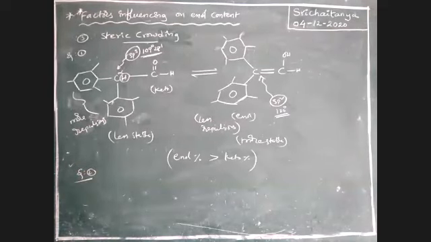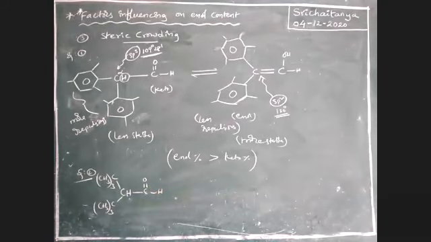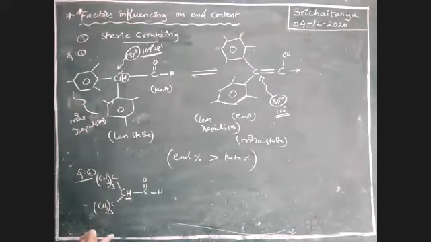Example 2: CH3 thrice, tertiary butyl groups, bulky groups. Same, C double bond OH. Now this is the enolic hydrogen involved in enolization. Once again, 109 degrees 28 minutes, sp3 hybridization.